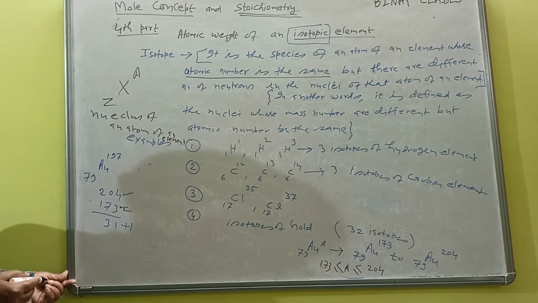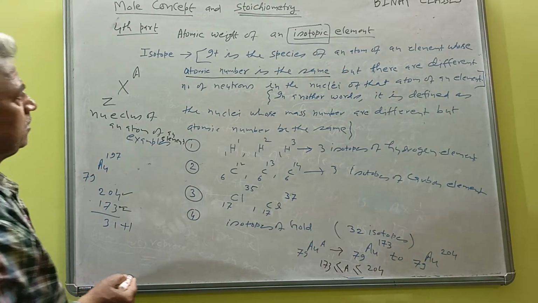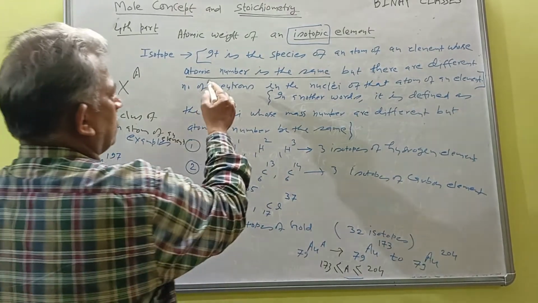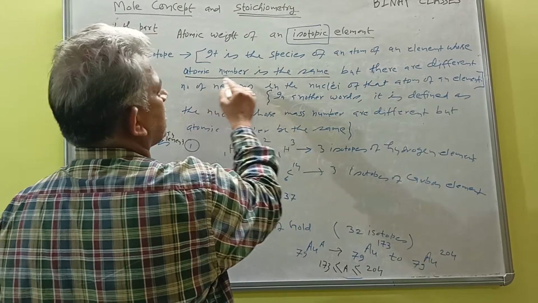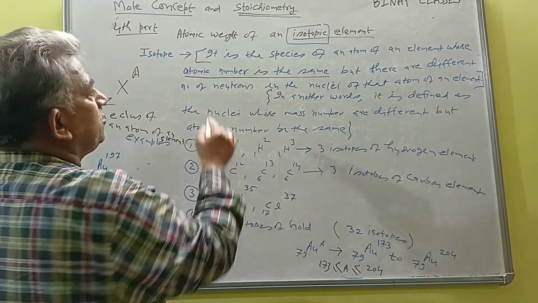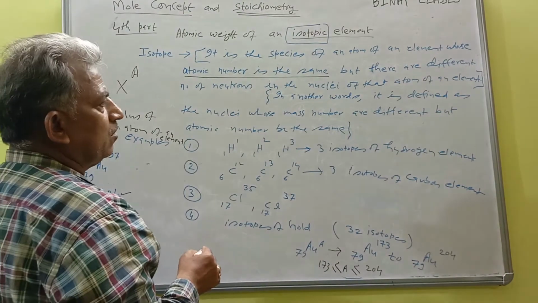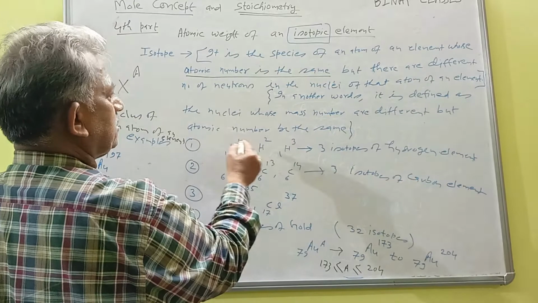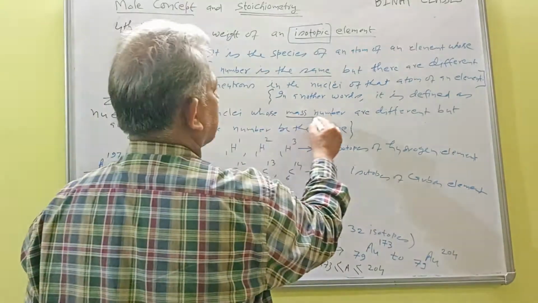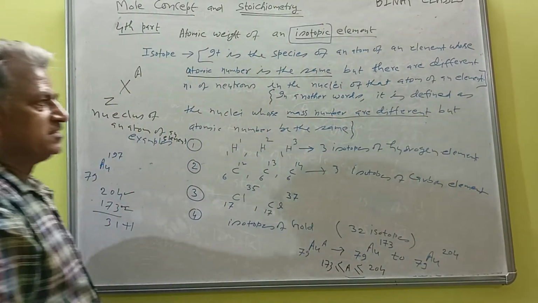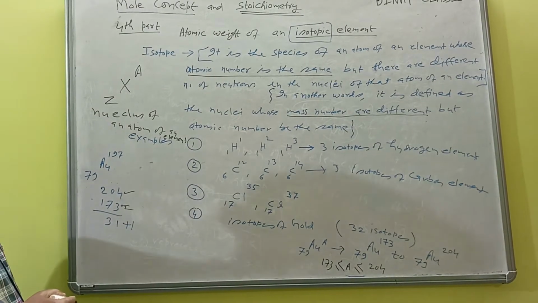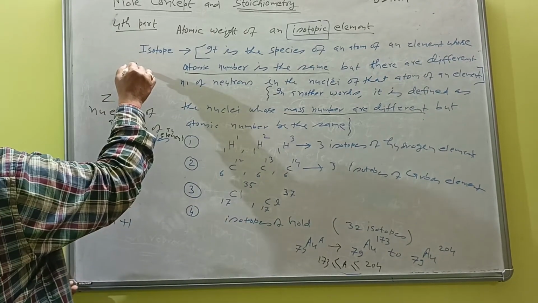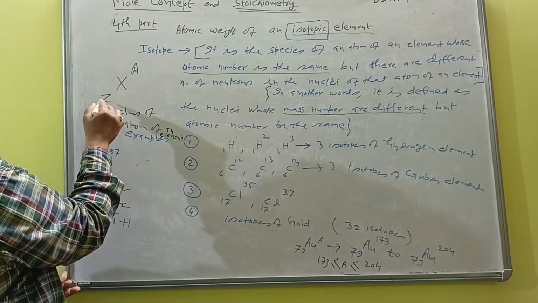Okay, so here we can say isotopes, not to be forgotten. Here atomic number must be the same, but neutron number must be different, or mass number must be different. Just see here the mass number is different. So mass number different means the number of neutrons inside the nucleus is different, because this is the sum of proton plus neutron and this is simply the proton.